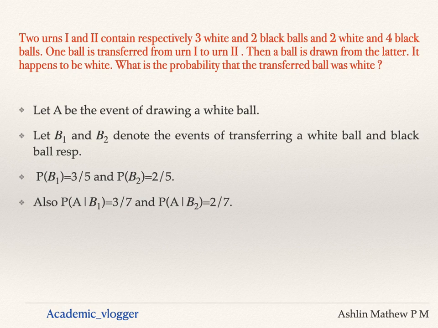So the probability of A given B1 will be 3 by 7. Similarly, drawing a white ball when a black ball is transferred is 2 by 7. Why? In total there were 6 balls, and 1 ball is transferred from the first urn to the second urn. So the total has changed to 7. And there are 2 white and 5 black. So drawing a white ball is 2 by 7.